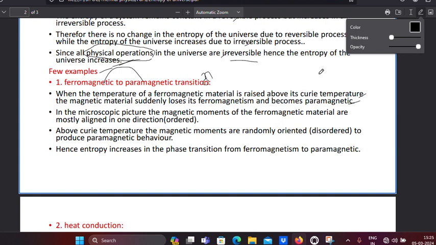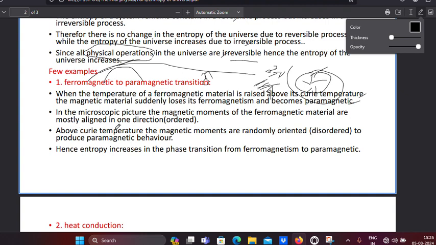Ferromagnetic material means all the dipoles have the same direction. That means they are aligned in parallel. But if we apply heat energy, this alignment becomes random. That means the dipole moments are random. Order means less entropy. Random means disorder, and disorder means more entropy. So here entropy increases.